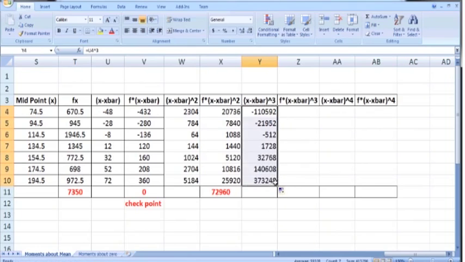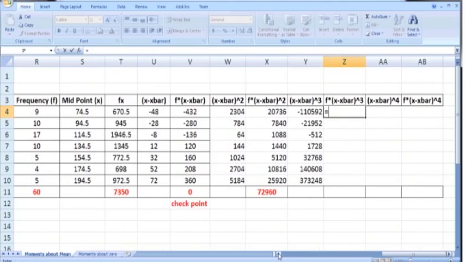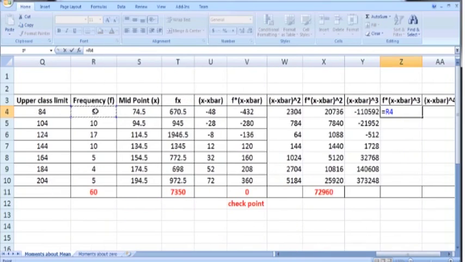So these are the cubes, and in the next column we have to multiply (x minus x bar) cubed with f in order to get f times (x minus x bar) whole cubed. So put an equal sign. So f is located in R4, asterisk (x minus x bar) cubed, which is in Y4. So R4 asterisk Y4. So press enter. So now copy it down throughout.